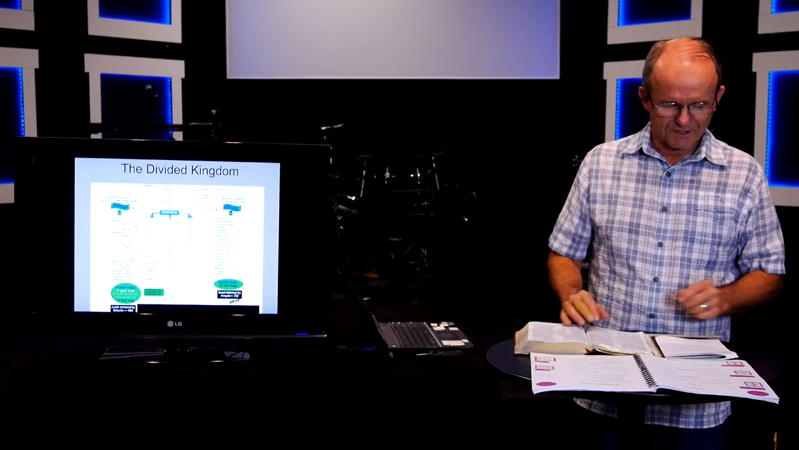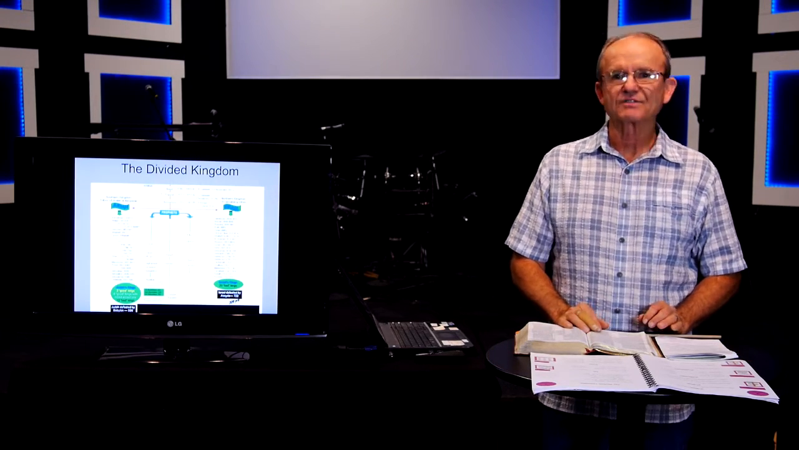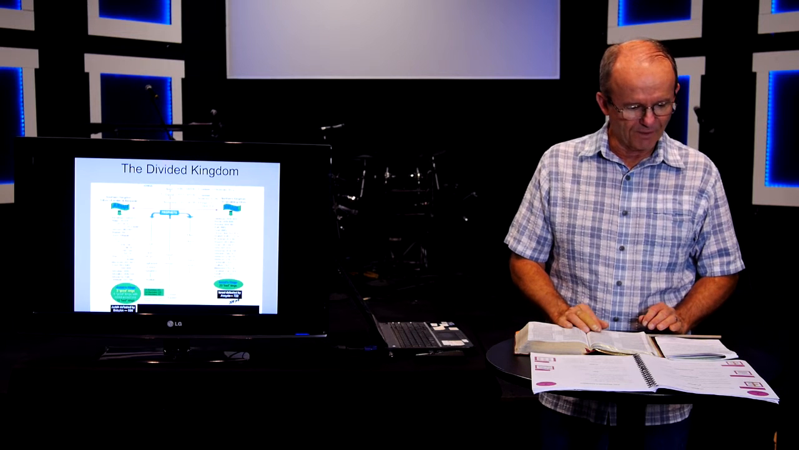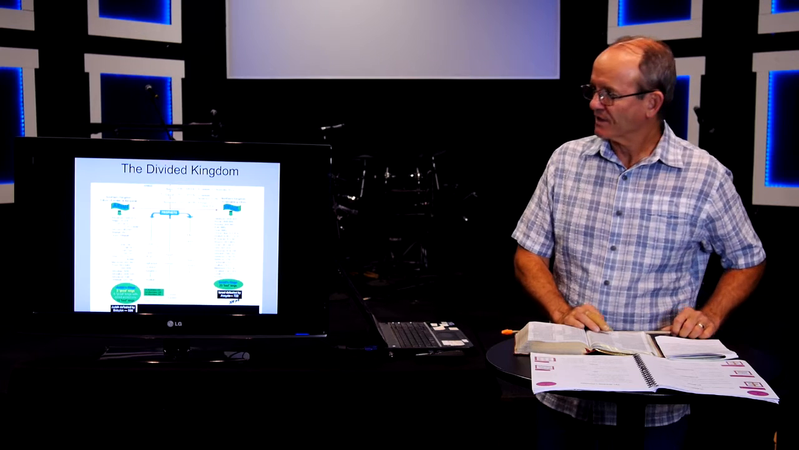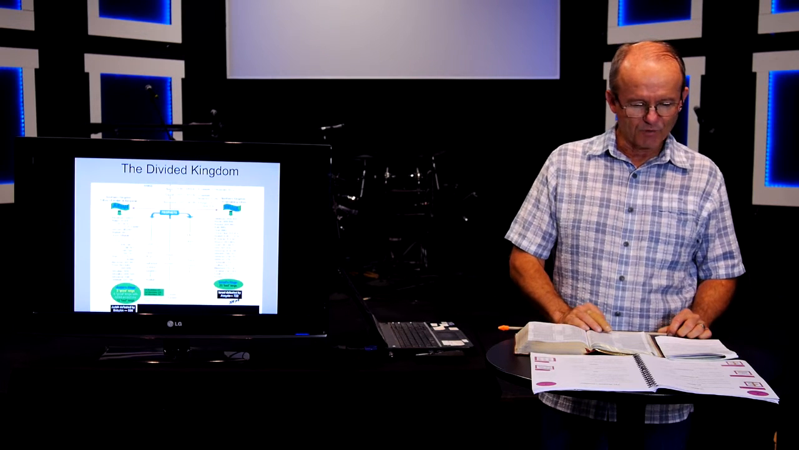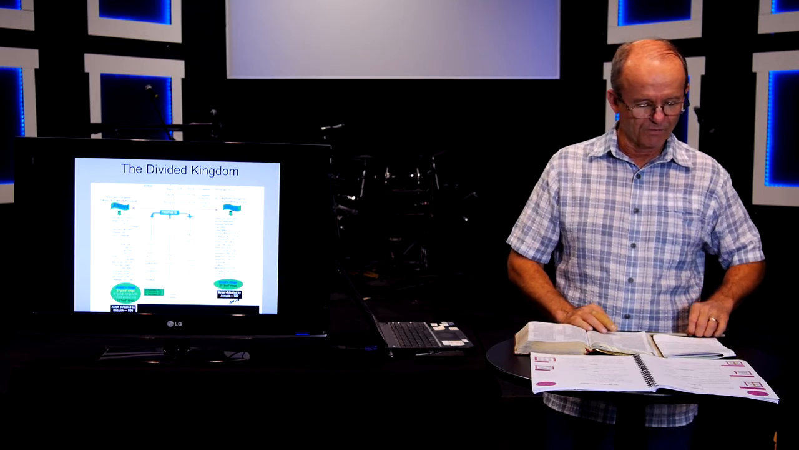In the first half of this session, we discussed the United Kingdom and the reigns of Saul, David, and Solomon. Now we'll discuss the divided kingdom. This starts in 1 Kings chapter 12, and it'll be on page 18 of your workbook.